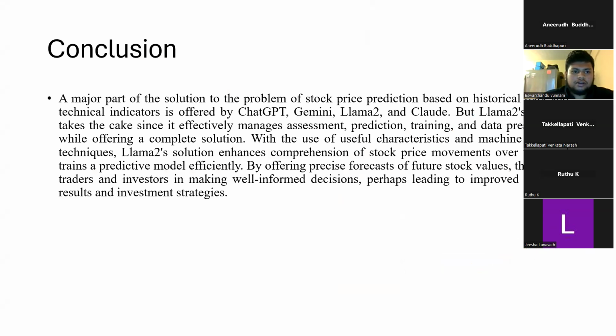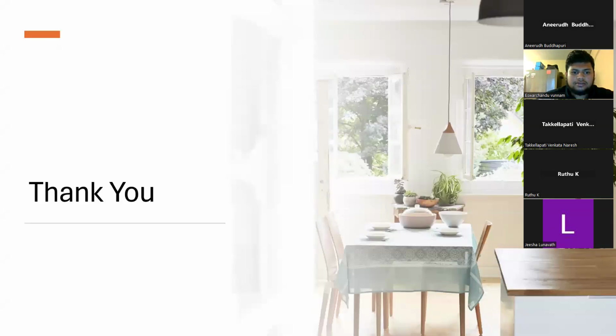And coming to the conclusion, a major part of the solution to the problem of stock price prediction based on historical technical indicators is offered by ChatGPT, Gemini, Llama 2 and Claude. But Llama 2 takes the cake, as it effectively manages assessment, prediction, and training while offering a complete solution. With the use of useful characteristics and machine learning techniques, the Llama 2 solution enhances the comprehension of stock price movement and trains a predictive model efficiently. By offering precise forecasts of future stock values, traders and investors can make well-informed decisions, perhaps leading to improved results and investing strategies. Thank you.